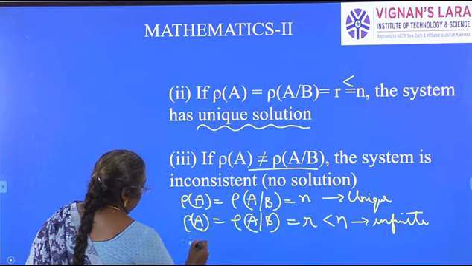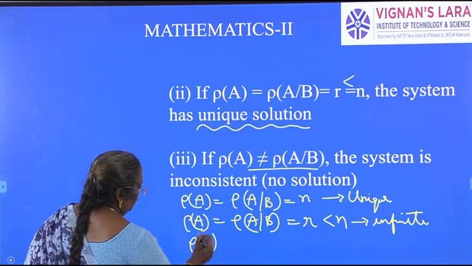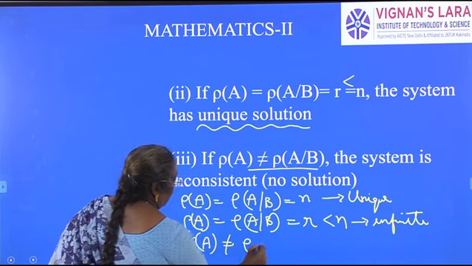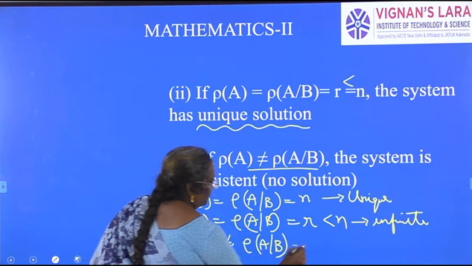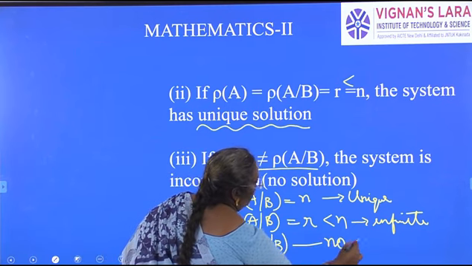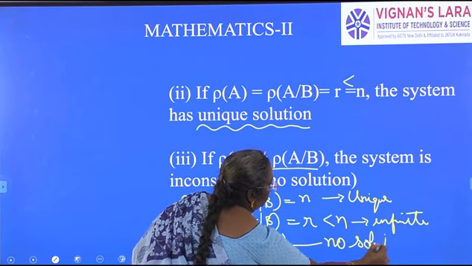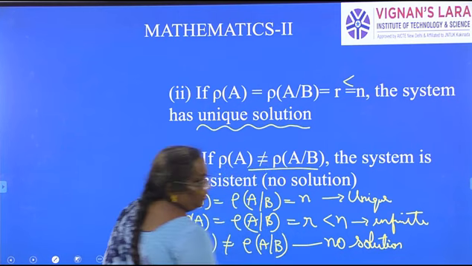The last case is if rank of A is not equal to rank of augmented matrix, so the system is inconsistent, or no solution.